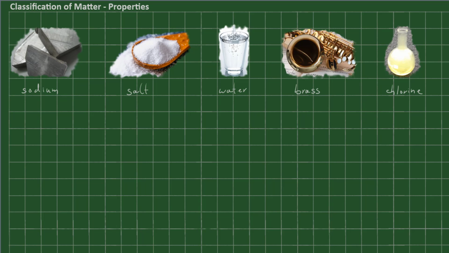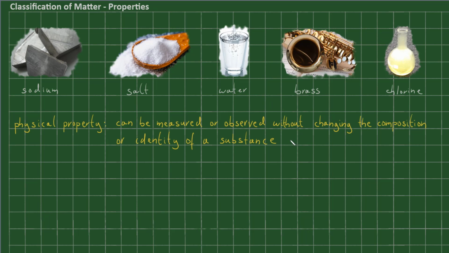But in sciences, we like definitions. And it turns out that broadly speaking, we can talk about two types of properties. The first one is physical property. A physical property can be measured and observed without changing the composition or the identity of a substance. For example, mass, volume, density, melting point, boiling point, color, and many others.